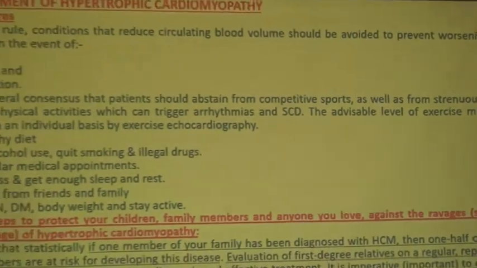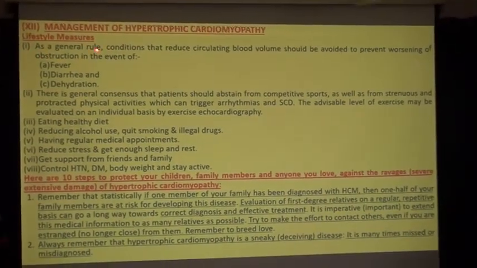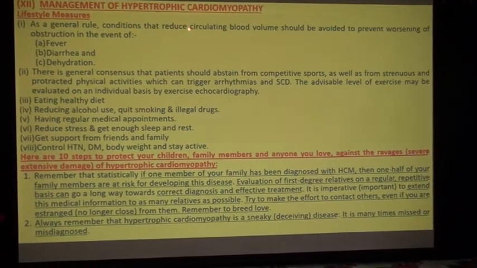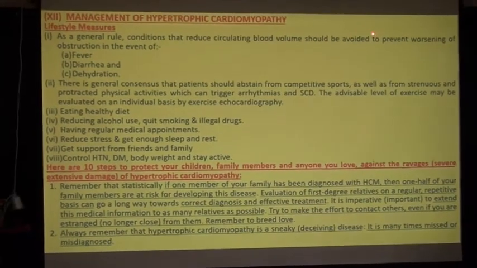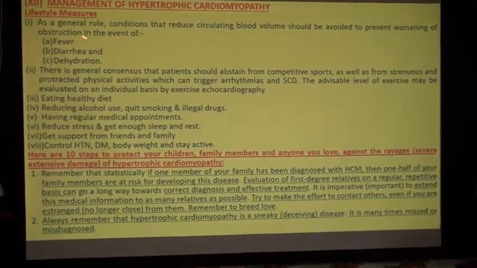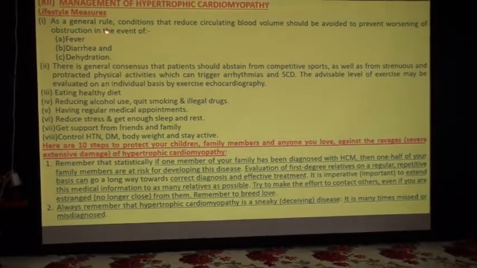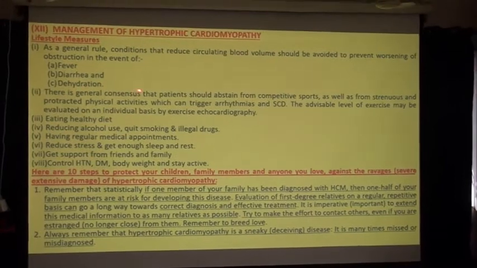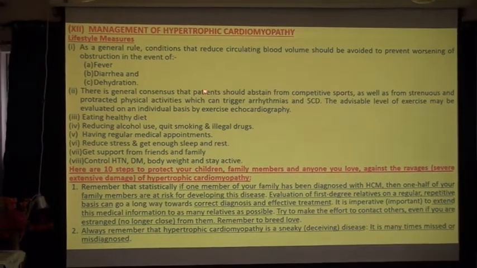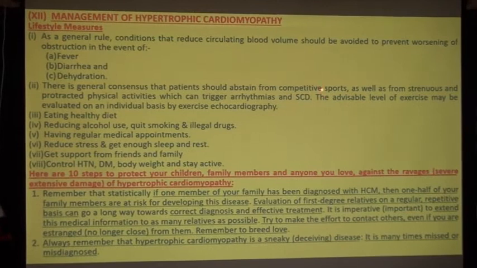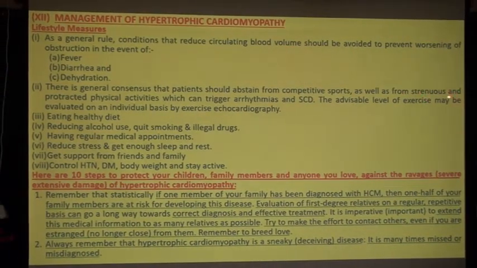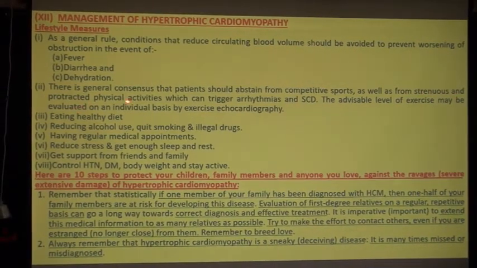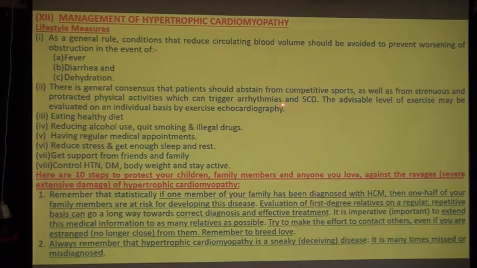Now I am going to take you through the management of hypertrophic cardiomyopathy. Lifestyle measures. As a general rule, conditions that reduce circulating blood volume should be avoided to prevent worsening of obstruction, in the event of fever, diarrhea and dehydration. There is general consensus that patients should abstain from competitive sports as well as from strenuous and protracted physical activities which can trigger arrhythmias and sudden cardiac death.